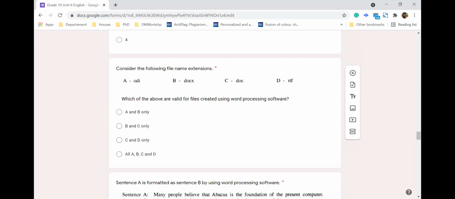Okay, next. Consider the following file name extensions. This is one of the questions that we normally get in the exams. You need to identify what is given, file names.